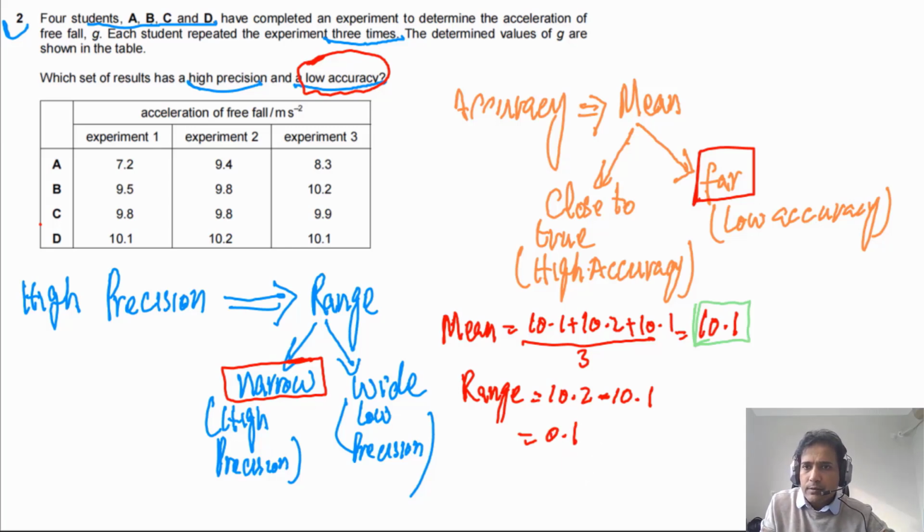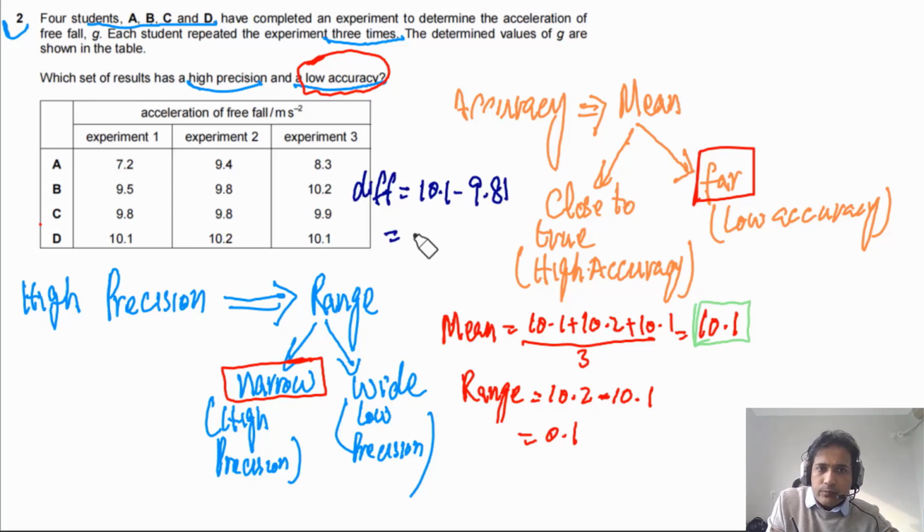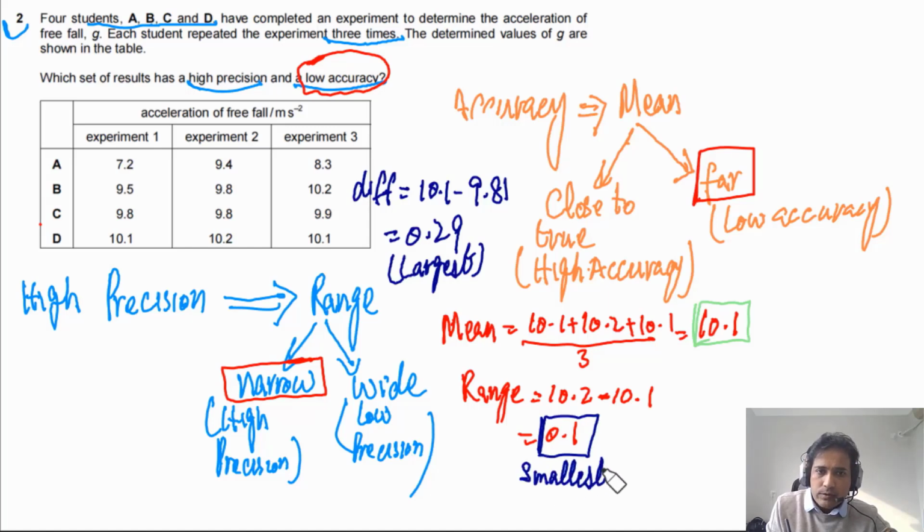We can also find the difference between the mean value and the actual value. We have mean value 10.1, and the actual value is 9.81. If we solve this, we will get 0.3. For low accuracy, this difference should be the largest. You can calculate for all of them, and you will see this difference is the largest, and this range has to be the smallest, the narrowest one, because the data must have high precision. So the answer for this question has to be D.